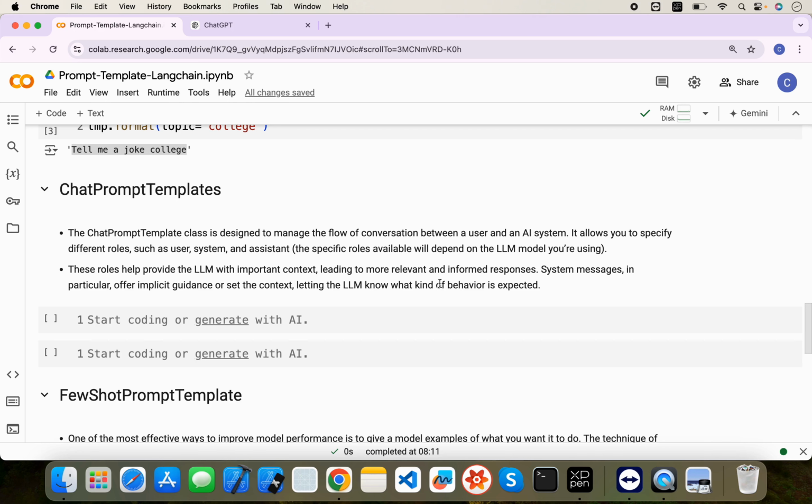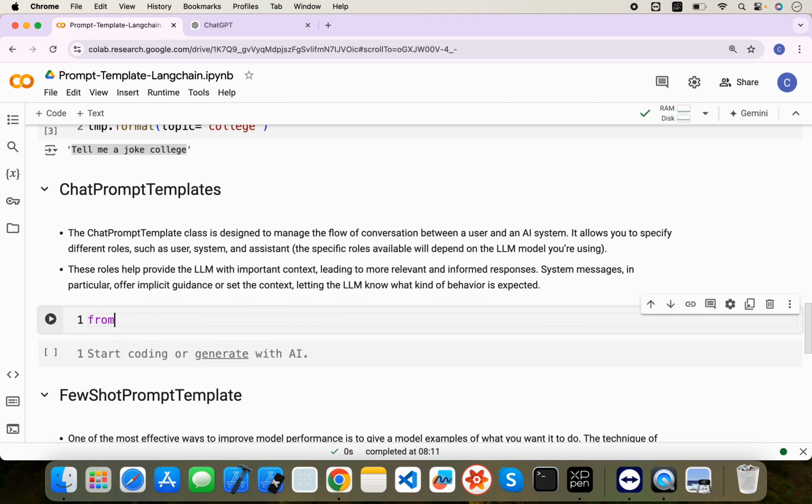Some can be used like system, and instead of user there can be candidate, right? So the roles basically depend on your LLM. The roles help provide the LLM with important context, leading to more relevant information. So the LLM will understand what the system part is and what the query from the user is, so it provides more context to the LLM. When I write the prompt, you will get a better idea. So let's write the prompt.